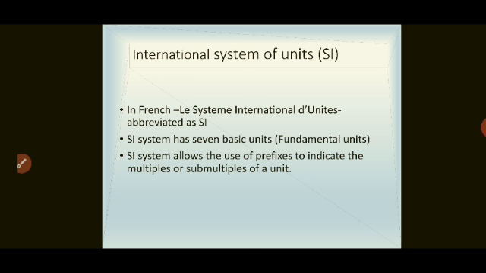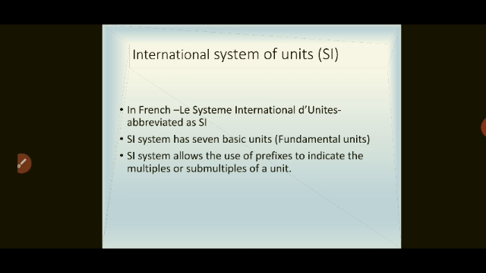In French it is called Le Système International des Unités, and its short form is SI system. This SI system has 7 basic units, that is fundamental units, of 7 basic physical quantities. Now, this system allows the use of prefixes to indicate the multiples or submultiples of a unit.